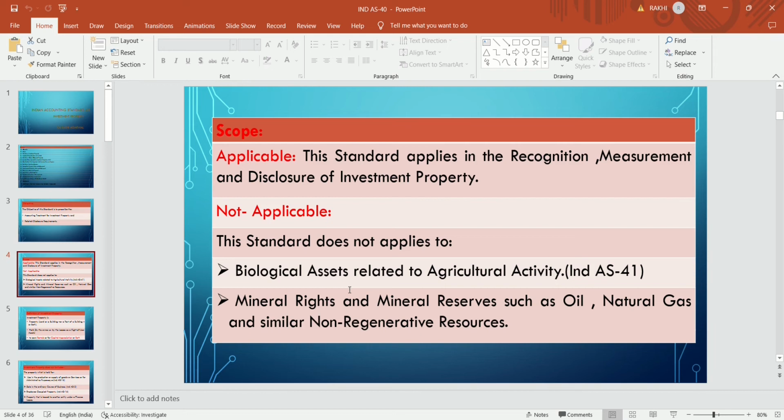This standard does not apply to biological assets which are related to agricultural activity. There is a separate standard for that, which we had discussed in Ind AS 41. This standard, Ind AS 40, does not apply to biological assets and mineral rights and mineral reserves such as oil, natural gas and similar non-regenerative resources.